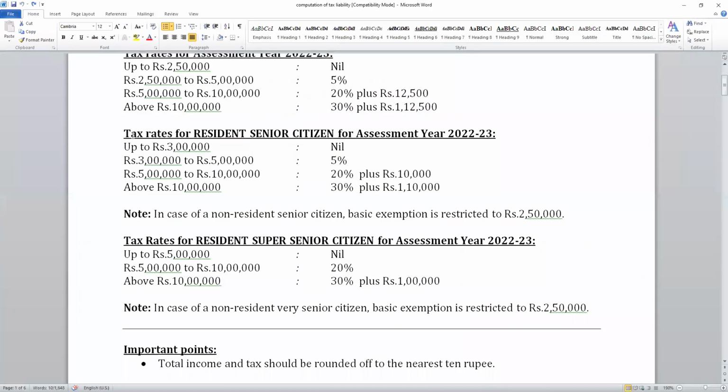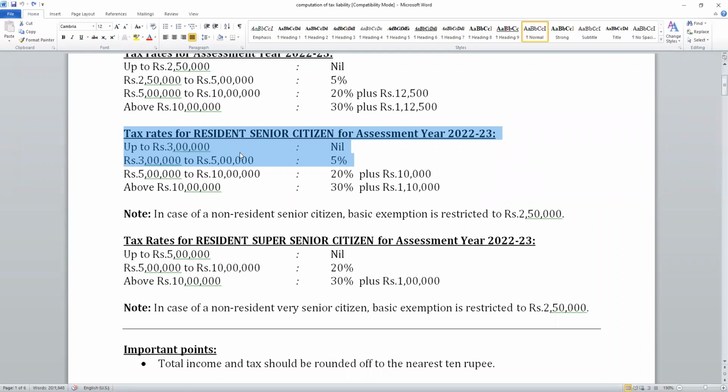Now read here. Tax rates for resident senior citizen for assessment year 22-23. Students, whether all these will change or not: suppose today is 29th January, 30th, 31st, and 1st of February is the budget day. Nirmala Sitharaman will be presenting her budget. Will there be any changes in the tax rates? Even if there are changes, it is not applicable for you, even for the November, December exams. It is only for the next year.